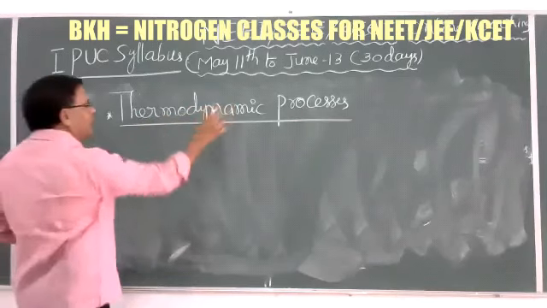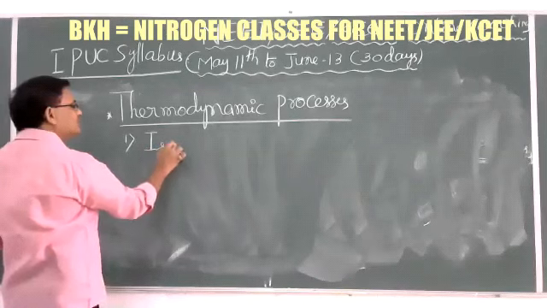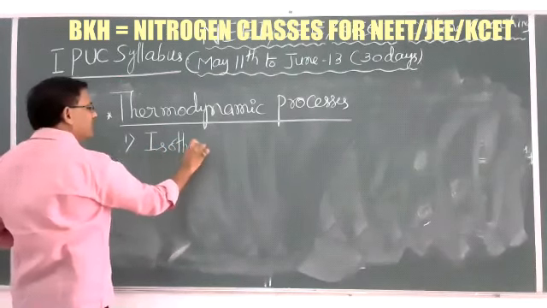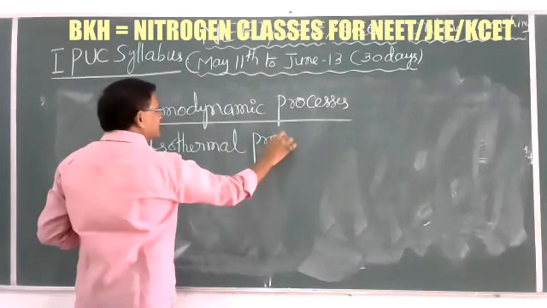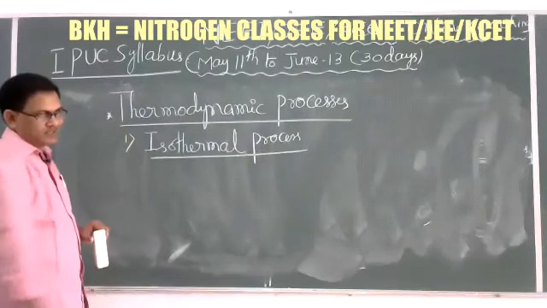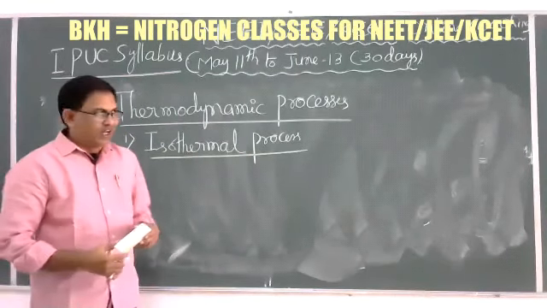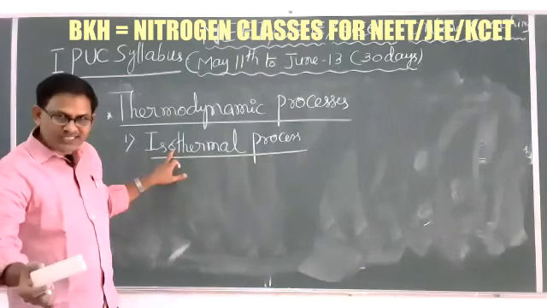So in thermodynamic processes, one is isothermal processes. What are isothermal processes? Iso means equal, remains constant.